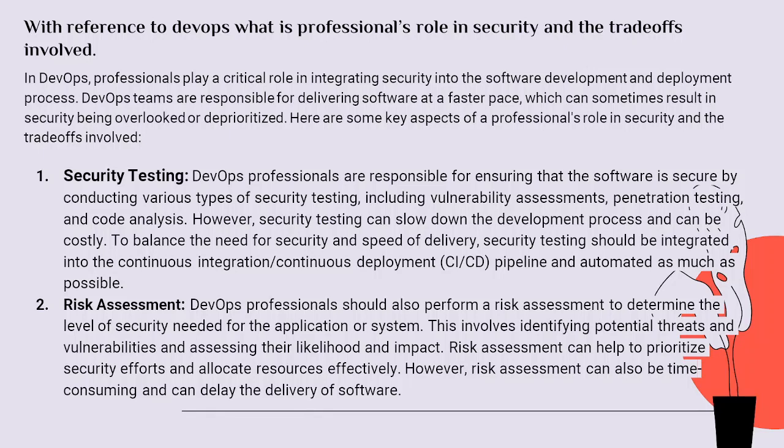First is security testing. DevOps professionals are responsible for ensuring that the software is secure by conducting various types of security testing, including vulnerability assessments, penetration testing, and code analysis. However, security testing can slow down the development process and can be costly. To balance the need for security and speed of delivery, security testing should be integrated into the continuous integration, continuous deployment, that is CI/CD pipeline, and automated as much as possible.